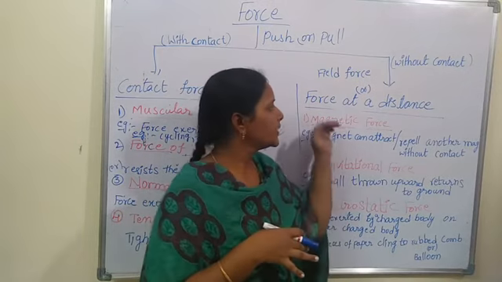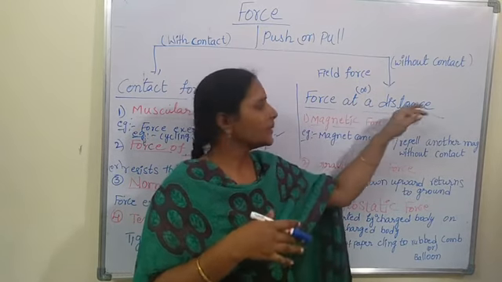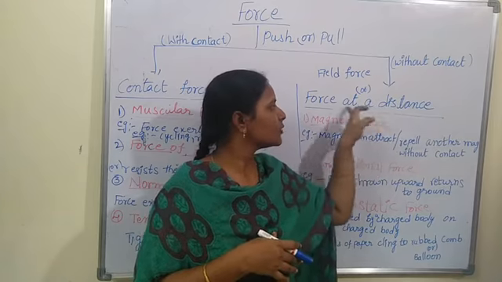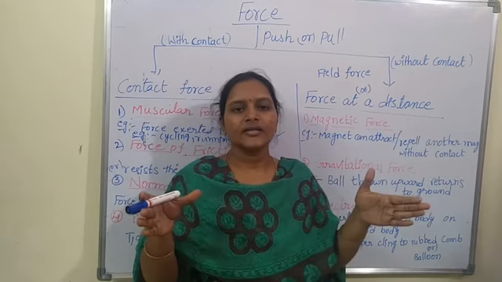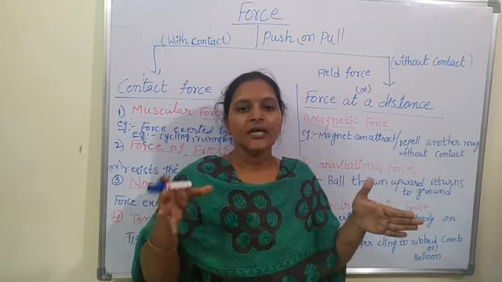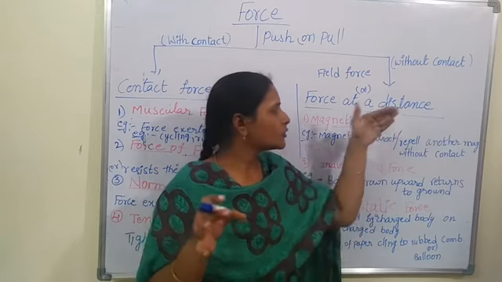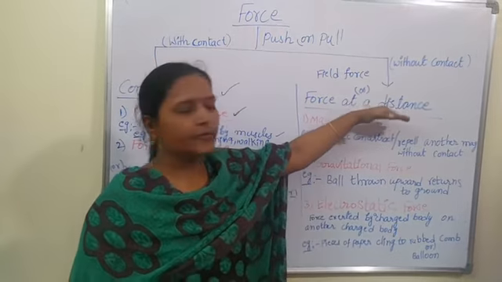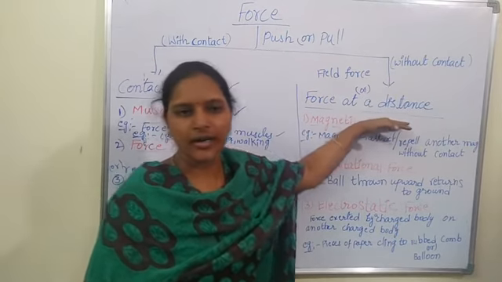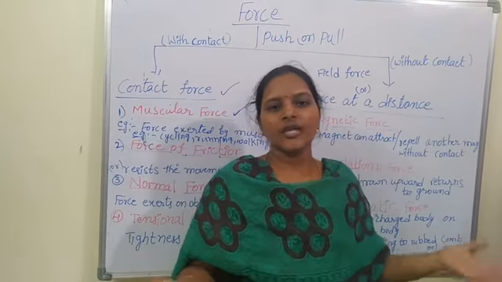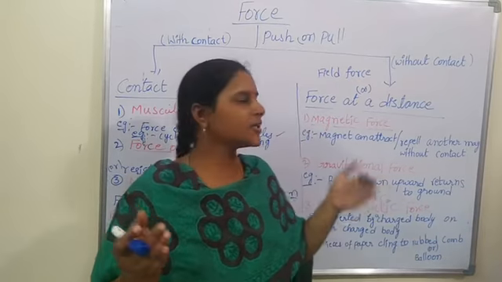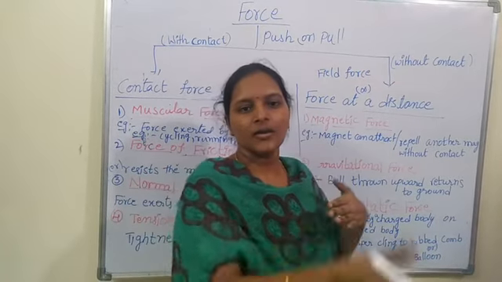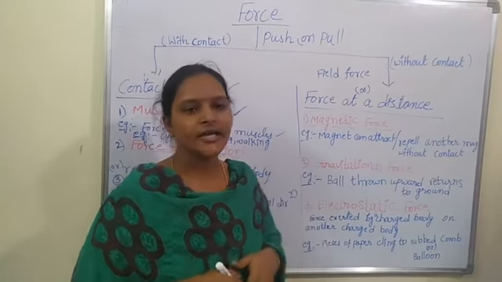The name itself says it: force at a distance. They are separated by some distance, but the attraction or repulsion force acting on another object is called field force, or force at a distance, or non-contact force. That means without any contact between two objects, the force is acting on another object. That is called force at a distance.